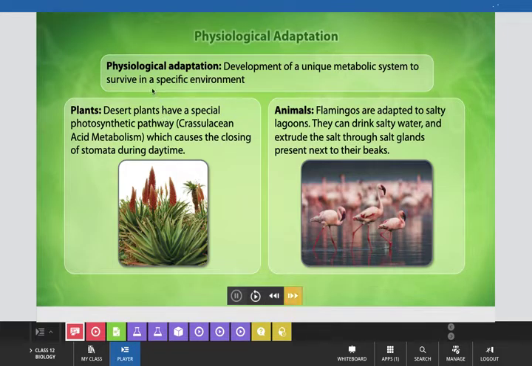In plants, desert plants have a special photosynthetic pathway that you have studied in class 11th also, known as crassulacean acid metabolism or CAM pathway, which causes the closing of stomata during daytime. And in animals, flamingos are adapted to salty lagoons, and they can drink salty water and extrude the salt through salt glands present next to their beaks.